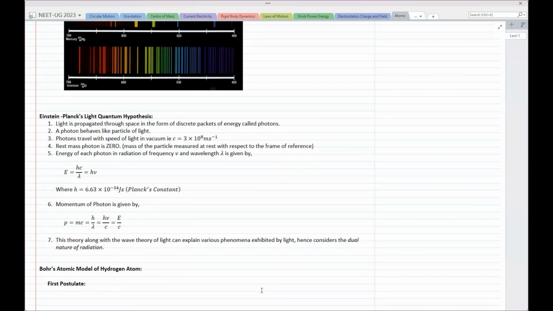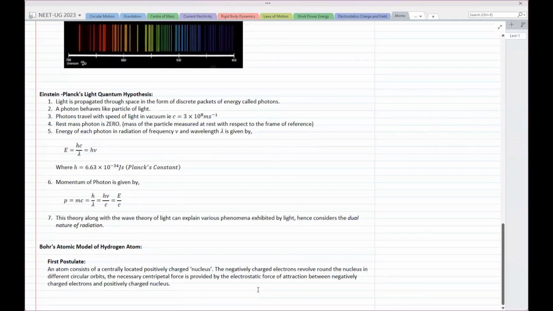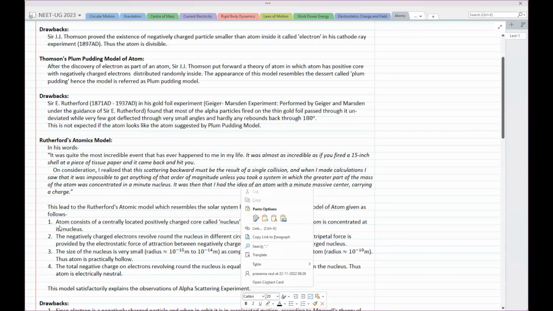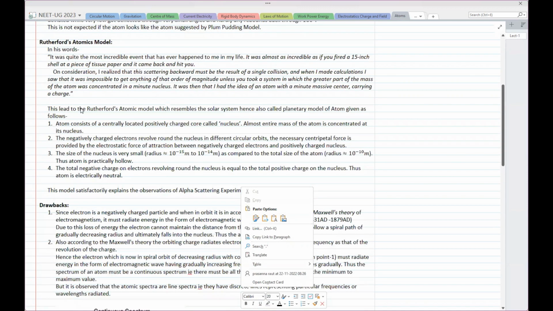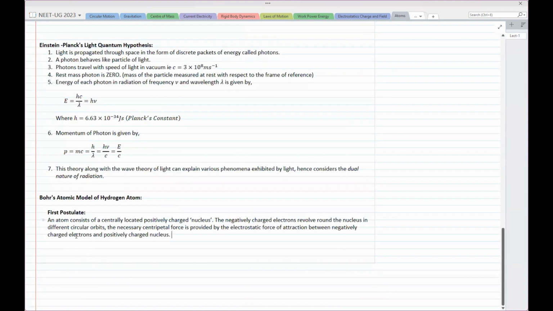So the first postulate is nothing but the structure of atom, and this structure of atom is absolutely fine. If you consider this one, this structure of atom, whatever is proposed by Rutherford is fine, because structurally it gives you the same results or same prediction as you can observe those results. So इसमें कोई problem तो है नहीं. So Bohr accepted it. An atom consists of a centrally located positively charged nucleus. The negatively charged electrons revolve around the nucleus in different circular orbits. The necessary centripetal force is provided by electrostatic force of attraction between negatively charged electrons and positively charged nucleus.